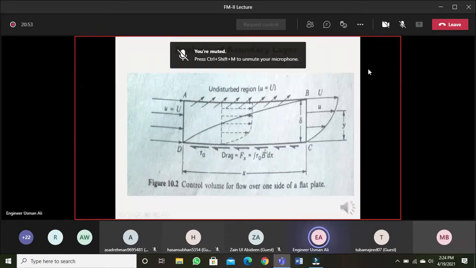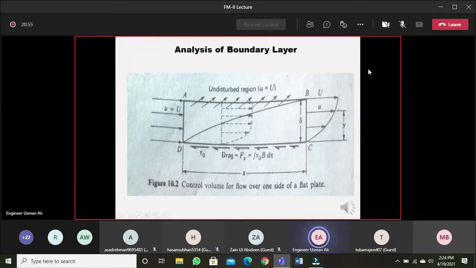Another thing is that on this control volume of the fluid, between the contact of the plate and the fluid, there is a frictional drag. There is a frictional drag force because of the shear stress. And this drag force has direction opposite to the direction of flow of the fluid, or it is in negative x direction.